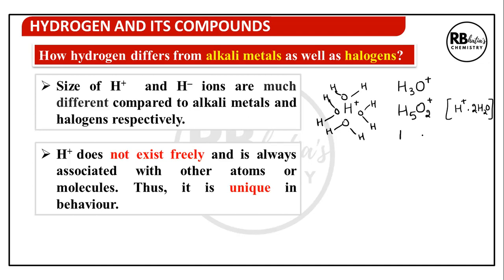Similarly, if it gets surrounded by three water molecules, it forms this ion. And the maximum that it can get surrounded by is 4 water molecules tetrahedrally, and that is going to lead to 9H4O with a positive charge. These are the species that exist in water as a solvent. Similarly, if it is released in ammonia, it will have a tendency to exist as ammonium ion.